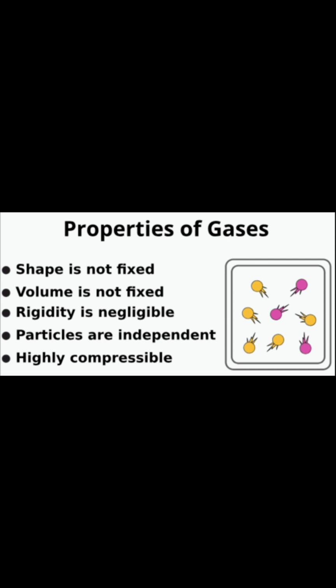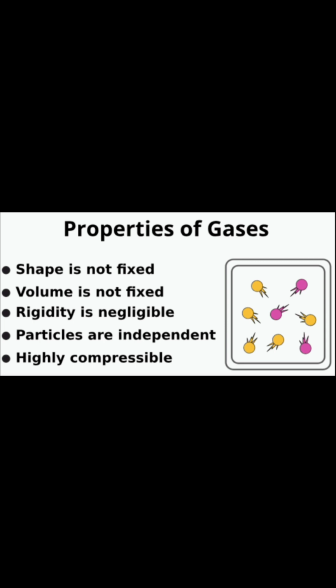For example, the gas cylinders used for cooking, liquid petroleum gas, the LPG cylinders which we are using, have gas very highly compressed and kept inside the cylinder, which makes it easier to store a large amount of gas in small volumes, and it is very easy to transport the gases. And the diffusion rate of gas is very high compared to solids and liquids.